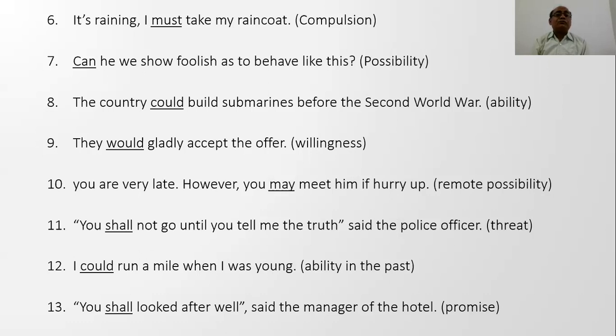Second, willingness, the modal used is would. Remote possibility, we should use here could or might, but by mistake I have used here may.